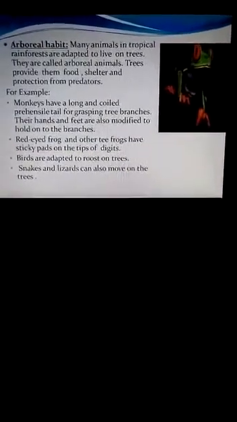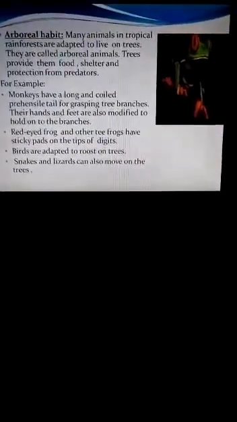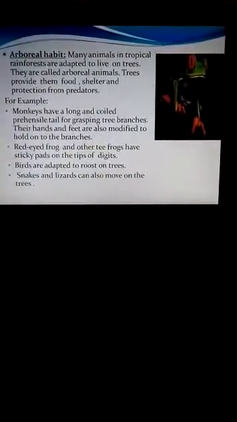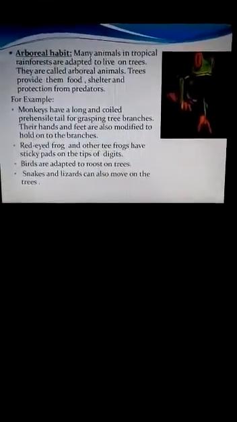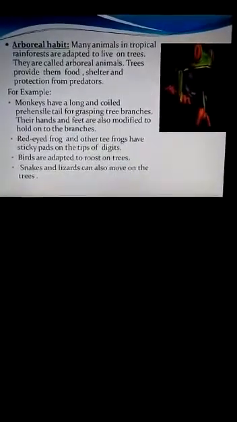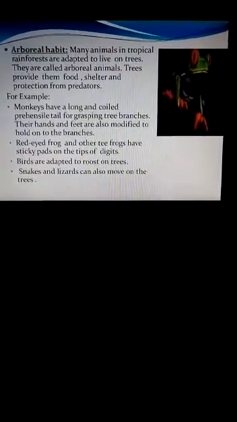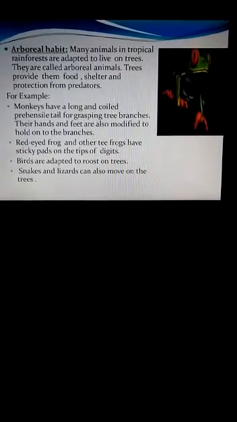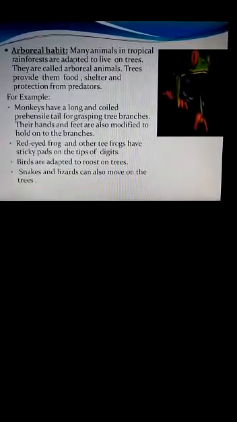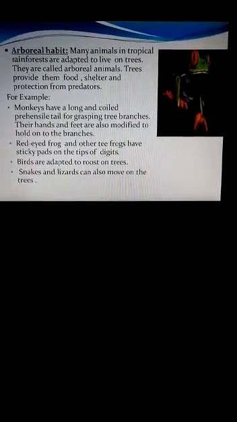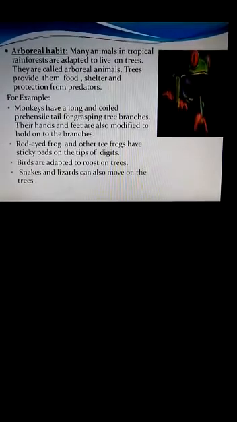Now, birds are adapted to roost on trees. The birds in the tropical rainforest region are adapted to roost on trees, meaning they can sit, perch or rest on the trees. What is the meaning of roosting? When birds settle down to sleep or sit on the branches of the trees, that is called roosting. The next animals are the snakes and lizards. Snakes and lizards can also move on the tree twigs. So these are the animals which have the arboreal habit in the tropical rainforest region.